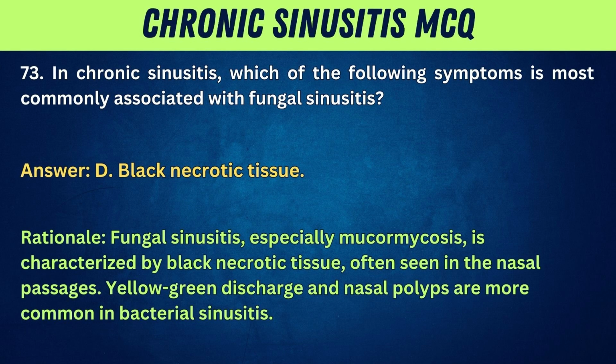Black necrotic tissue. Rationale: fungal sinusitis, especially mucormycosis, is characterized by black necrotic tissue, often seen in the nasal passages. Yellow-green discharge and nasal polyps are more common in bacterial sinusitis.